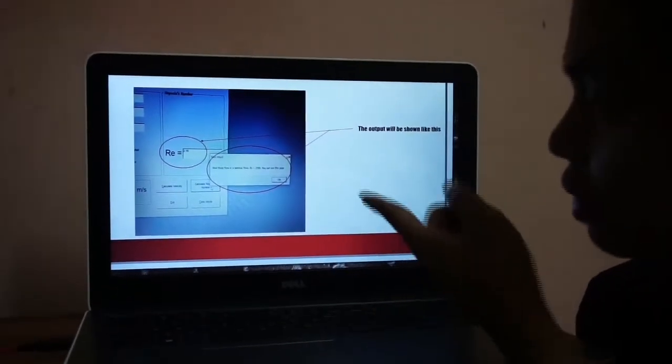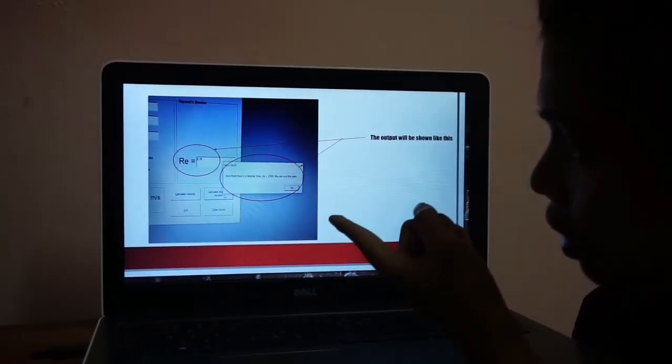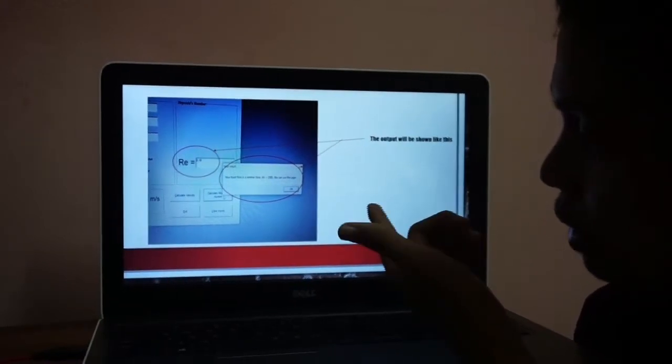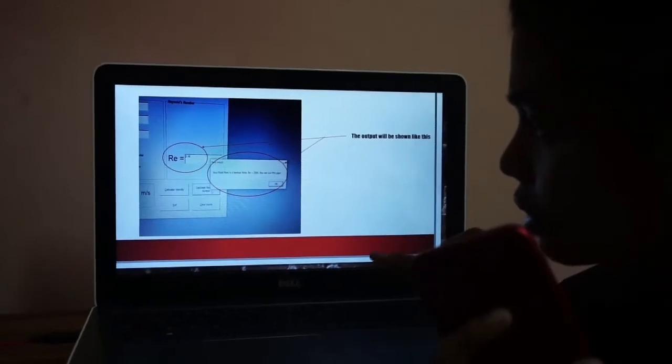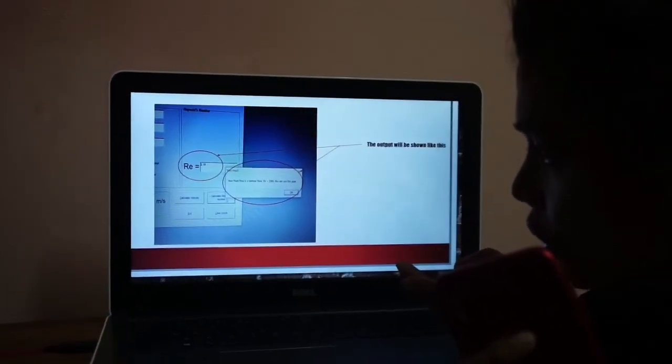This is the example. When we get the result of the Reynolds number, if it is above 4000, it is a turbulent flow. But if it is below 2300, it will show laminar flow.